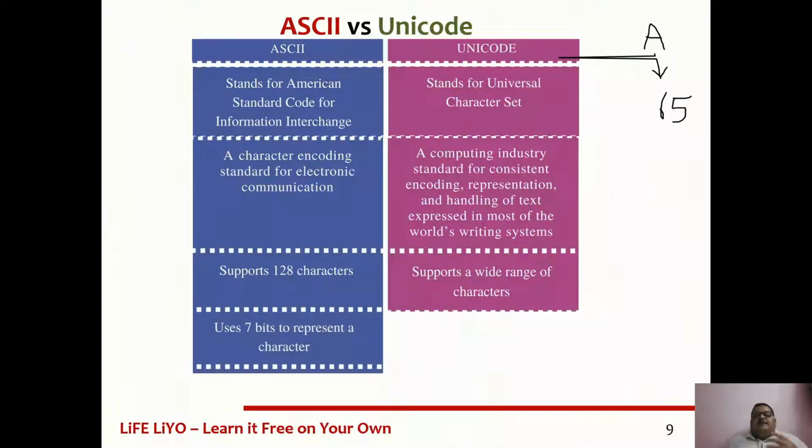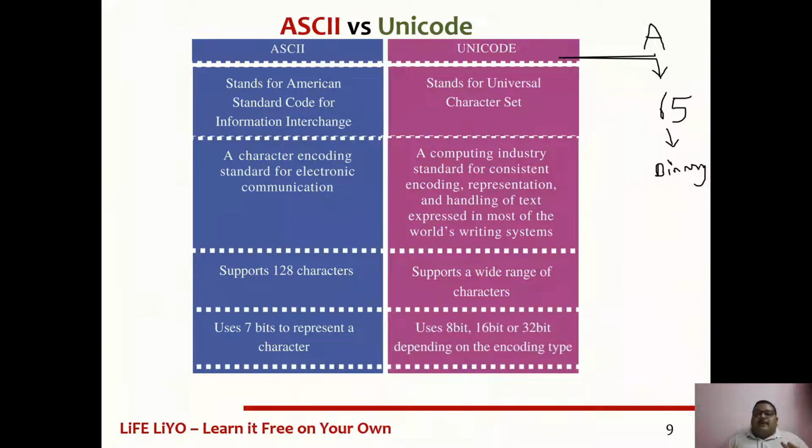So ASCII uses 7 bits to represent any character. For example, if you represent the A, this 65 is going to be converted into binary, and then with the help of that binary, it is going to be represented. But Unicode supports 8-bit, 16-bit, as well as 32-bit depending on the encoding type. Why? Because a smiley can't be represented in 8 bits. So it needs 16-bit or 32-bit depending on the encoding.